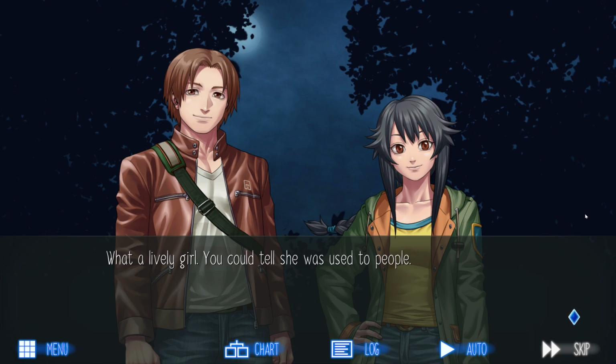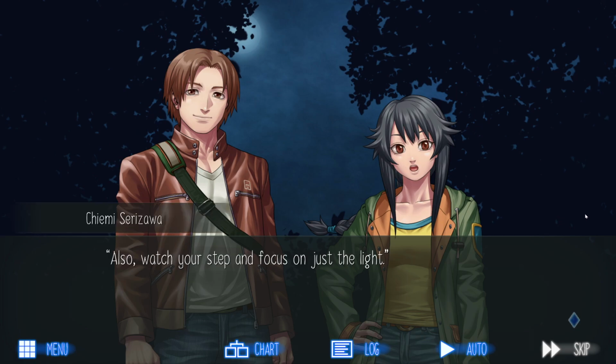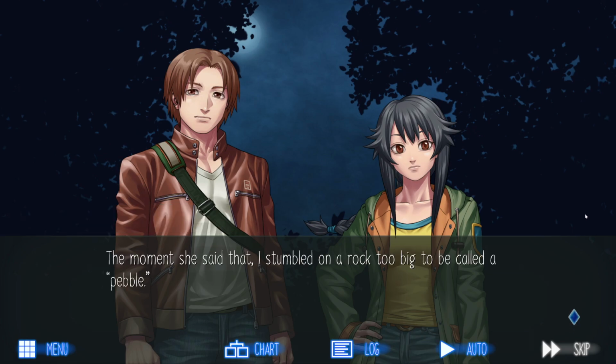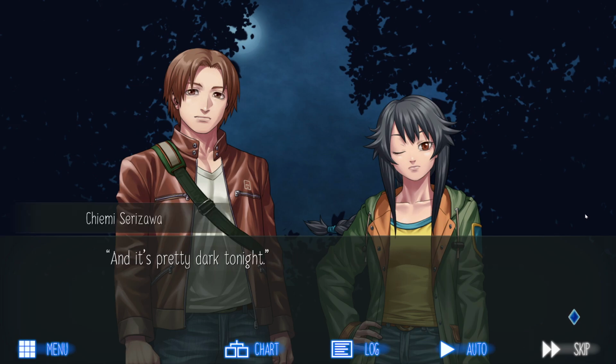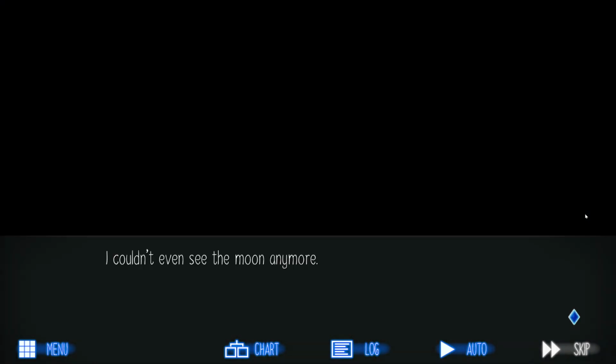You could tell she was used to people. Also, watch your step and focus on just the light. Any reason? There are loads of pebbles here. It's dangerous. The moment she said that, I stumbled on a rock too big to be called a pebble. And it's pretty dark tonight. I couldn't even see the moon anymore. Nodding in agreement, I focused on following the light in her hand.